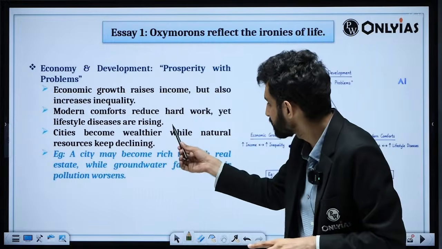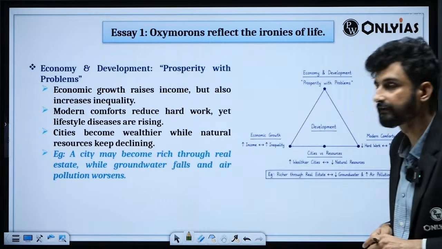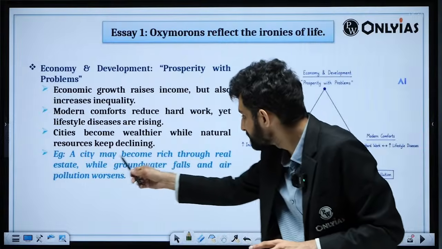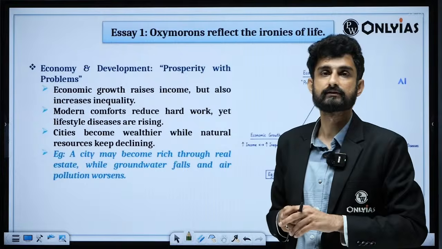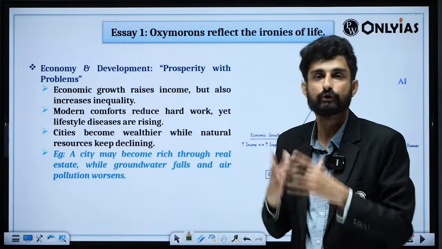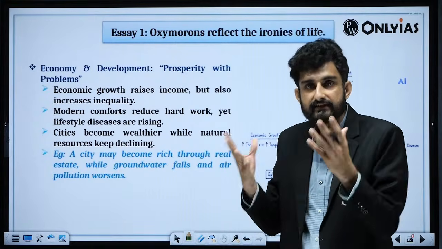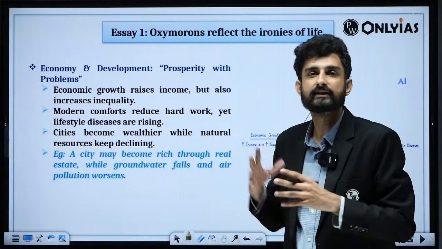Cities become wealthier while natural resources keep on declining. A city may become rich through real estate while groundwater falls and air pollution worsens. Delhi becoming a gas chamber, Gurgaon becoming a gas chamber, Delhi NCR, the situation in winters becomes the case.